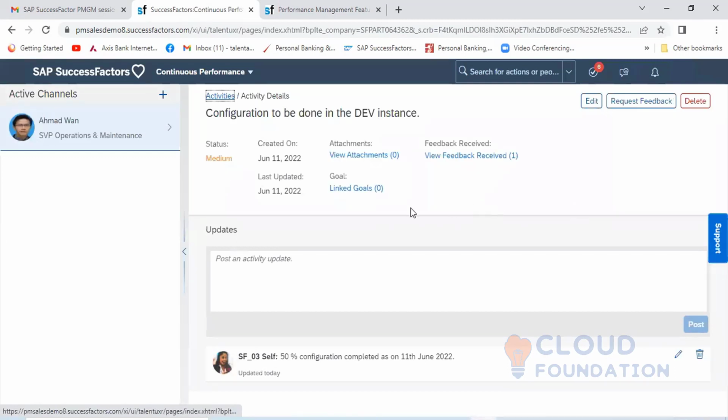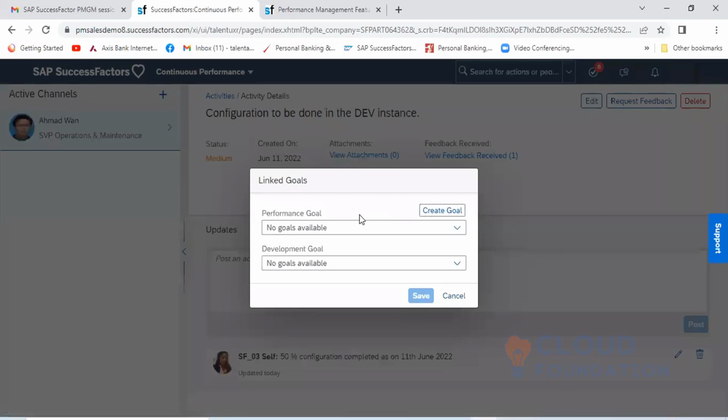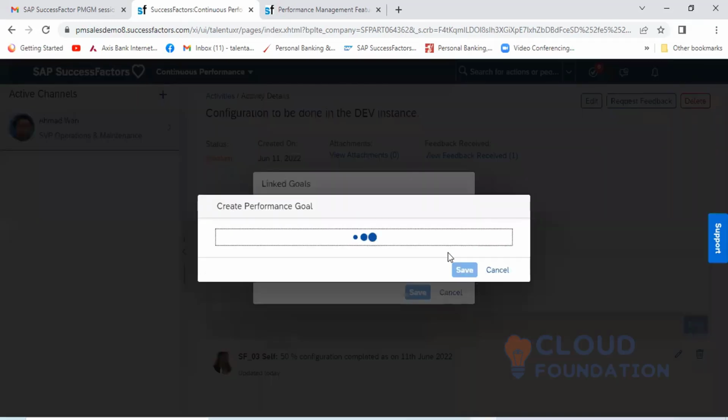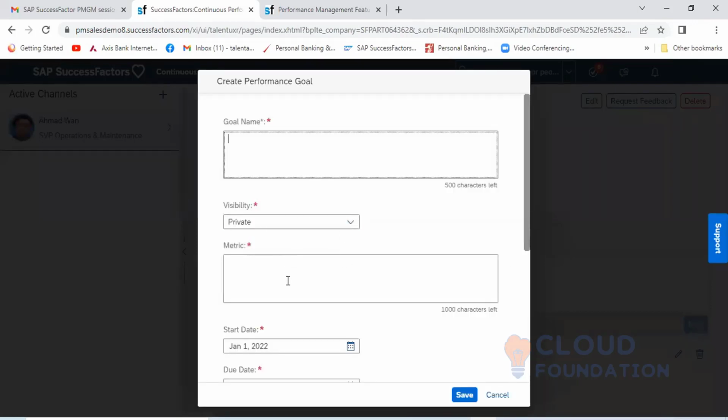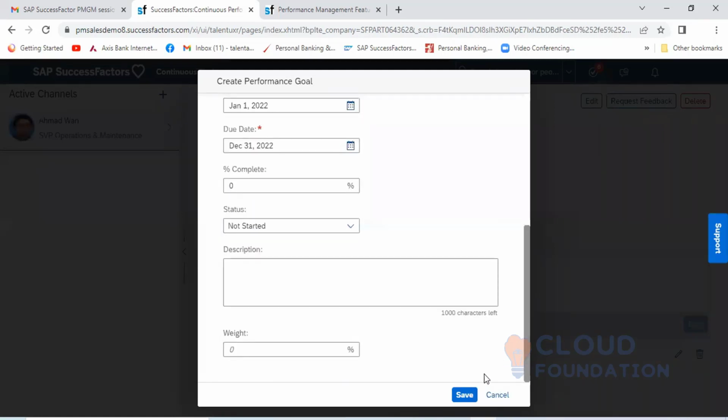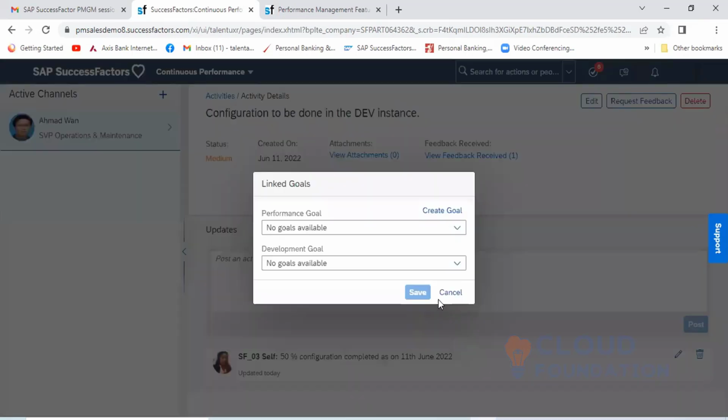If I want to link this activity with a particular goal, that is also possible. You can go and link that particular activity with a goal. If the goal is not there, you can click on creating the goal. It will show the goal name, visibility, everything, and you can create the goal and tag that goal with this particular activity.